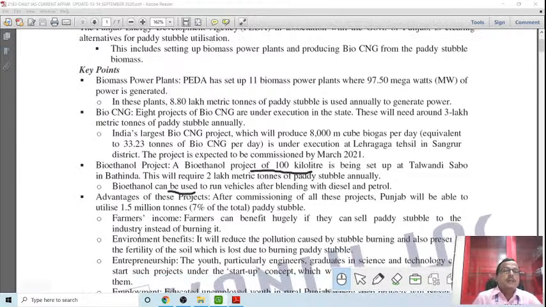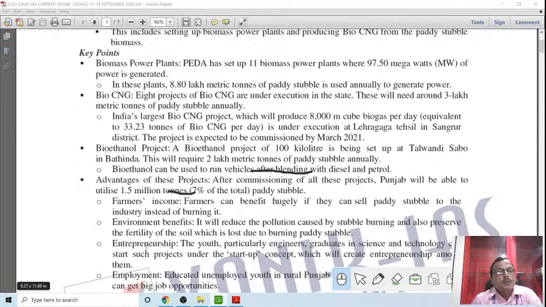Then the environmental benefit: it will definitely improve the environment, because the pollution that results from burning the stubble will be no more there. The environment will find solace, and pollution will be checked. Entrepreneurship: more entrepreneurs will emerge in the field. Youth, particularly engineers and graduates in science and technology, can start such projects under the Startup India concept, because the government has been promoting Startup India, and here we are promoting entrepreneurship.